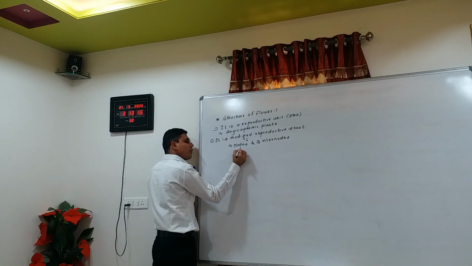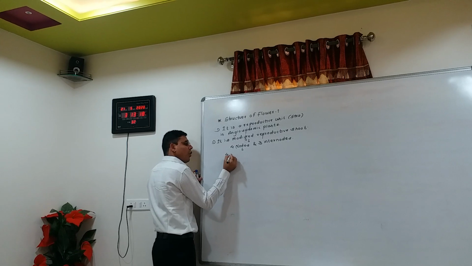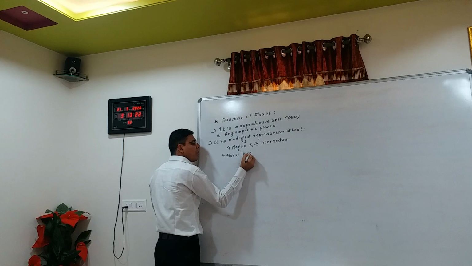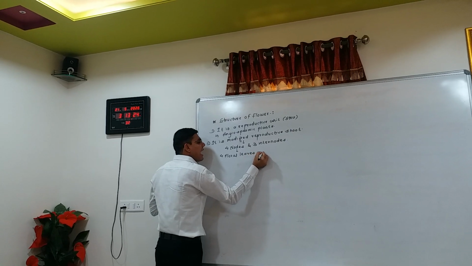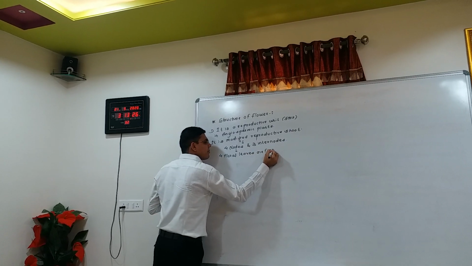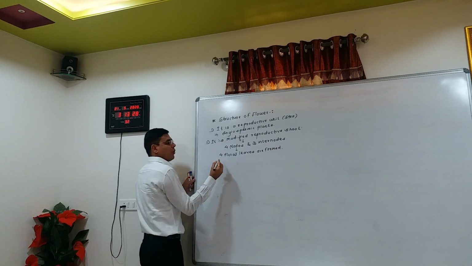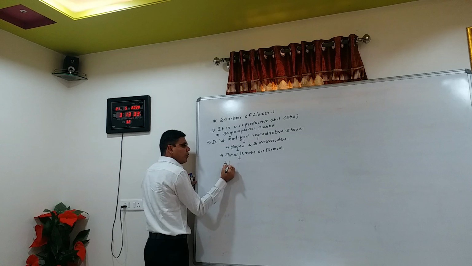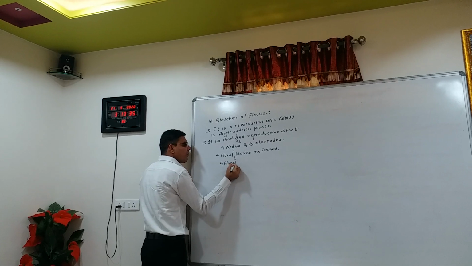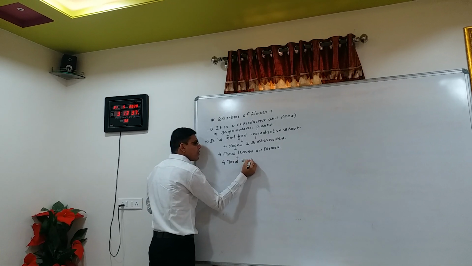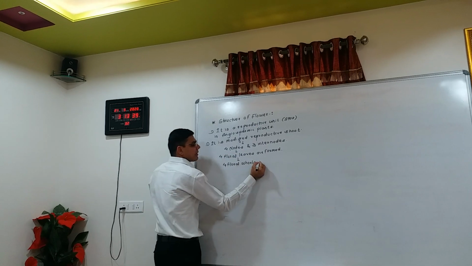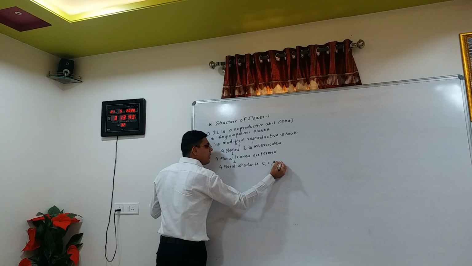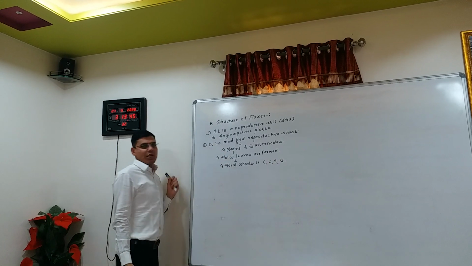On the four nodes, four floral leaves are formed. And these floral leaves are modified into four floral whorls, that is calyx, corolla, androecium and gynoecium.